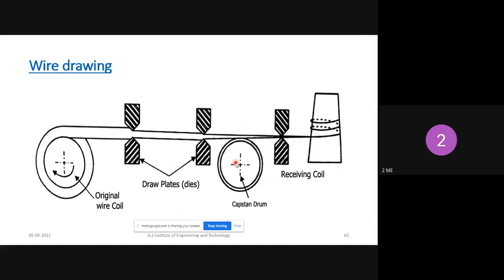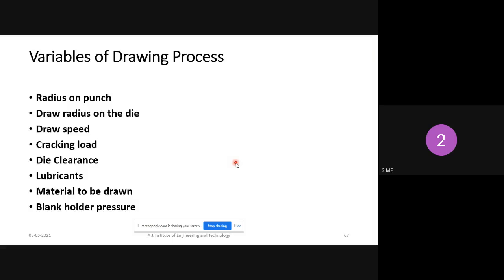Wire drawing process? Any doubt? No. Okay. So next one is variables of the drawing process. The variables of the drawing process are nothing but radius on punch, draw radius on die, and draw speed. So draw radius on punch is important.